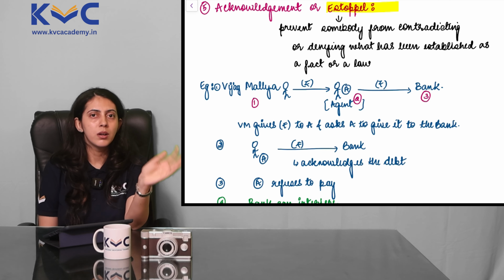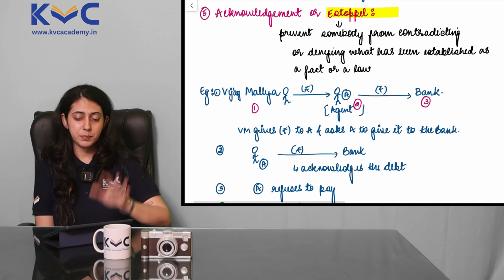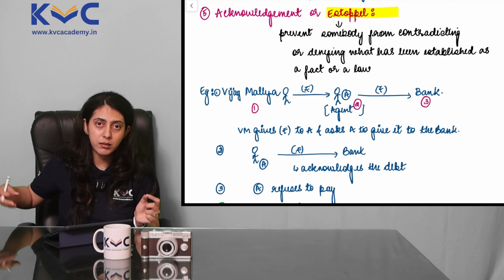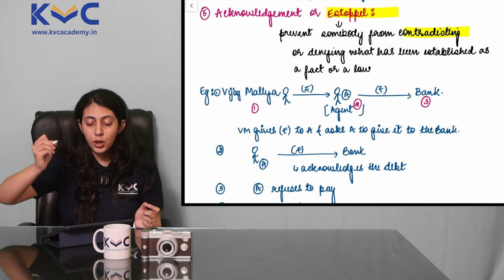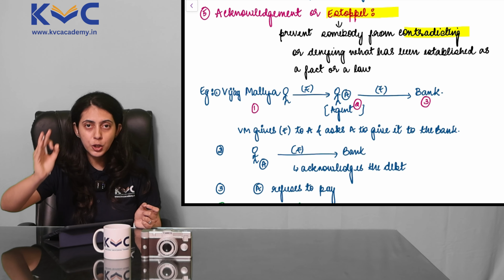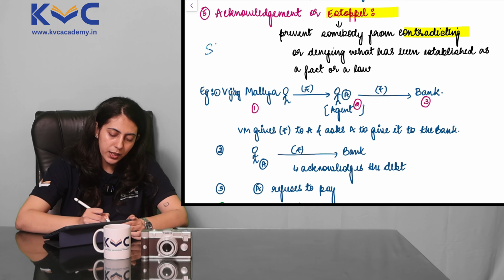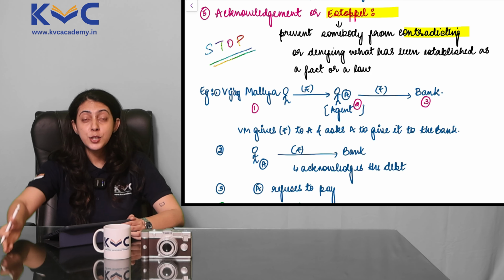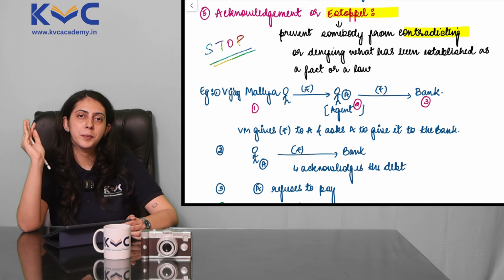right now so that in the next few chapters you will automatically understand the concept. Estoppel means preventing somebody from contradicting or denying what has already been established as a fact or law. In simple terms, what is estoppel? Estoppel is to stop. Stopping them from doing what? Stopping them from changing their original statement.